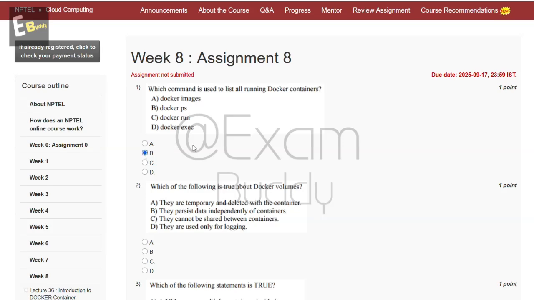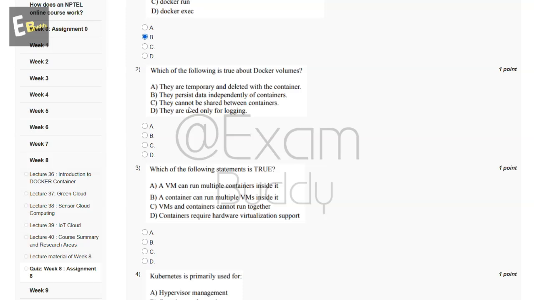Now let's go to our question number 2. Which of the following is true about Docker volumes? So these are the options. And the answer of our second question is B. They persist data independently of containers.